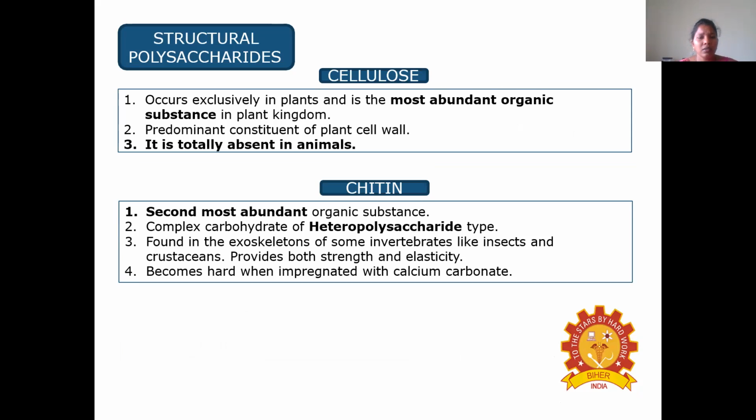Chitin is the second most abundant organic substance. It is a complex carbohydrate of heteropolysaccharide type, found in the exoskeleton of some invertebrates like insects and crustaceans, and it provides both strength and elasticity, and it becomes hard when impregnated with calcium carbonate. So this is about chitin.